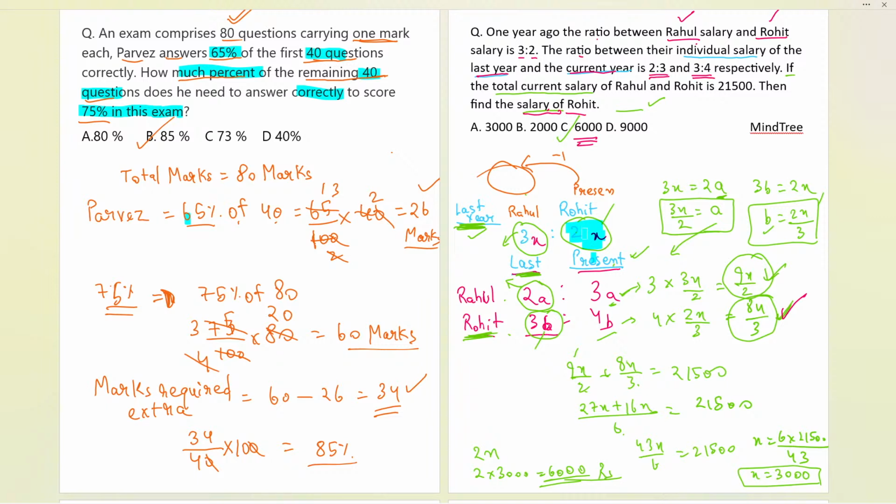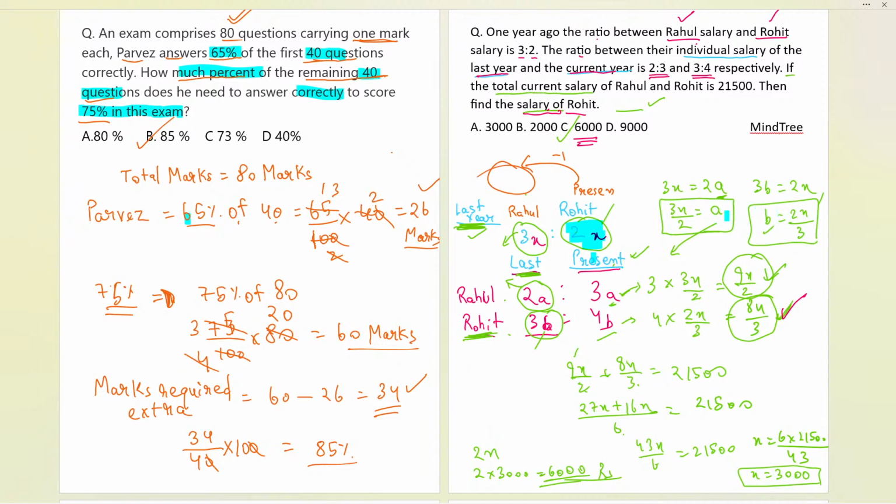This last year is 2x is to 3x, and for again last year 2a is to 3b. That is also same. So 3x and 2a we can compare. 3x and 2a we compared and calculated the a value. Then we compared the Rohit salary over here, 3b with 2x, because these are same. That is why we compared over here now. And finally we calculated the b value.